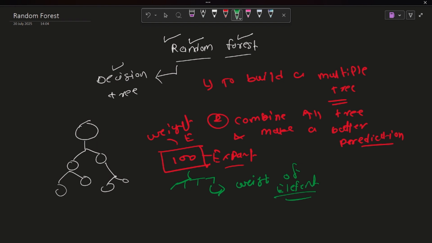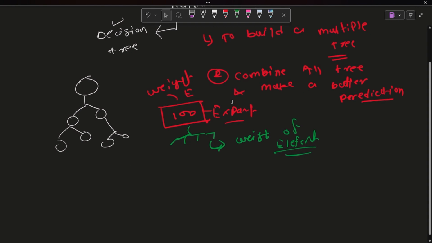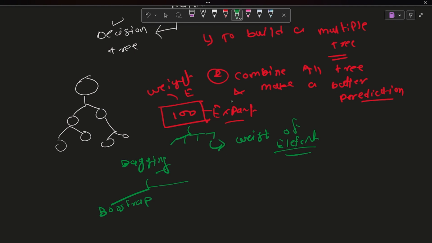Random forest is based on a bagging technique. In bagging, we understand two things: one is bootstrap, and the second is aggregation.